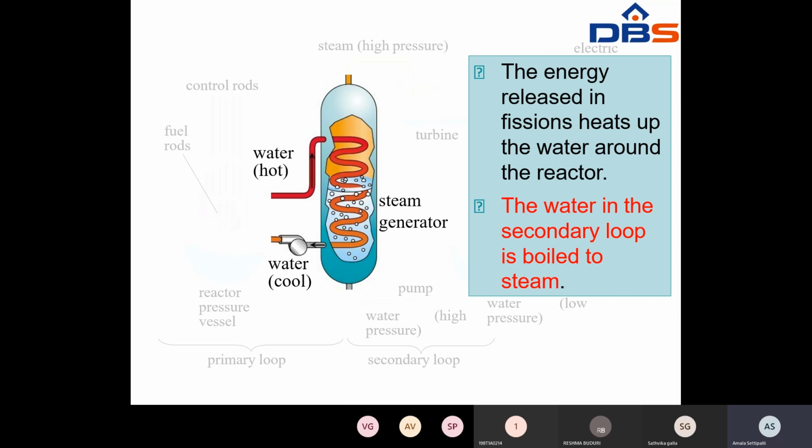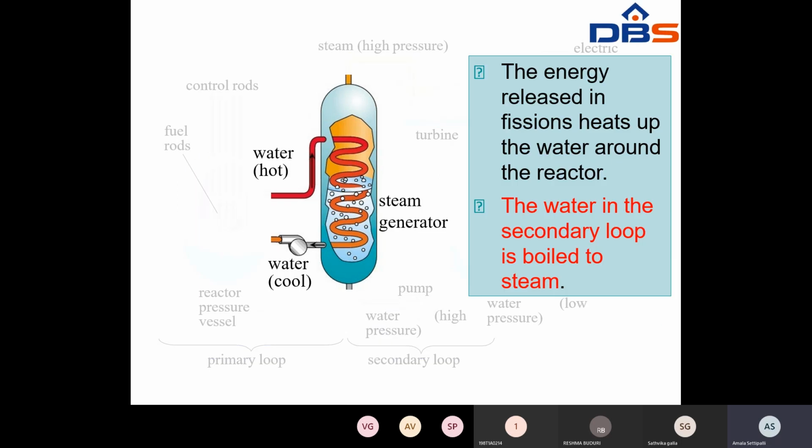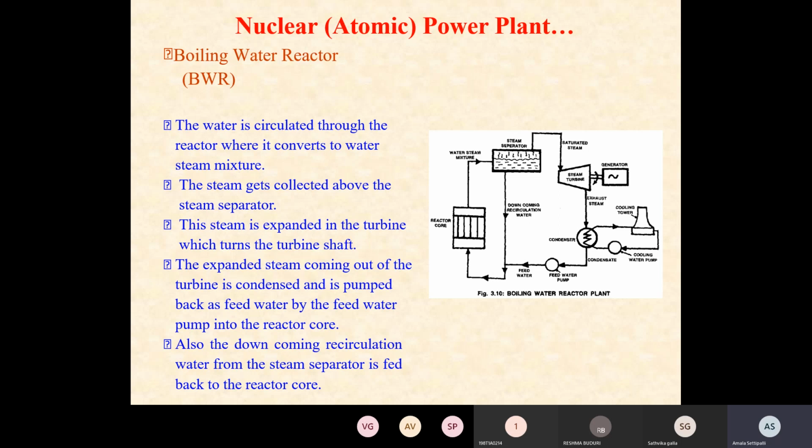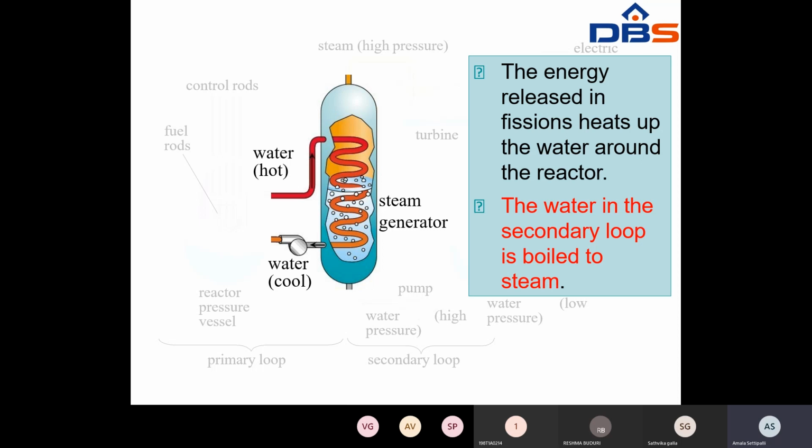The energy released in the fission heats up the water around the reactor. The water in the secondary loop is boiled into steam. Surrounding water is heated here, so the coolant is water, and it is given to the steam generator, where the water in the secondary loop is converted into steam.